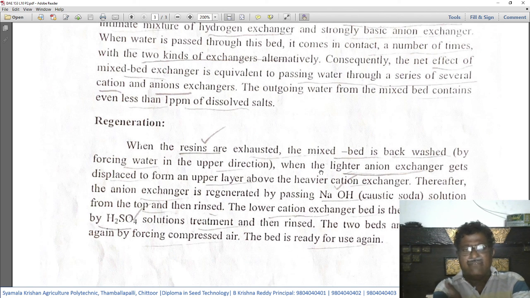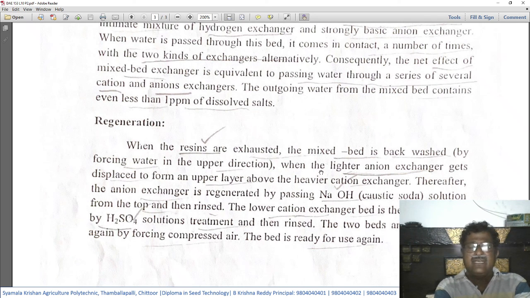Afterwards, after pumping the water from bottom to top, the anion exchanger is regenerated by passing NaOH, that is caustic soda. Sodium hydroxide is nothing but caustic soda solution, from the top, and then rinse.